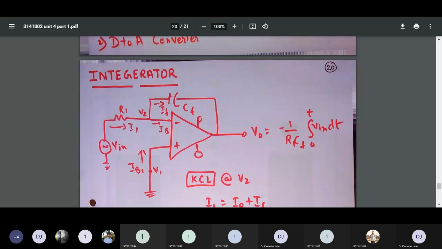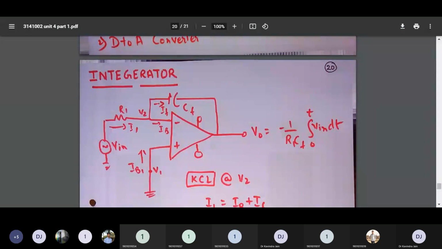Is my voice audible? Yes, sir. So we have a capacitor in the feedback part. Instead of RF, we have CF. As you can see the circuit, I hope you have drawn it. If not, please complete the circuit so that I can continue with the explanation.